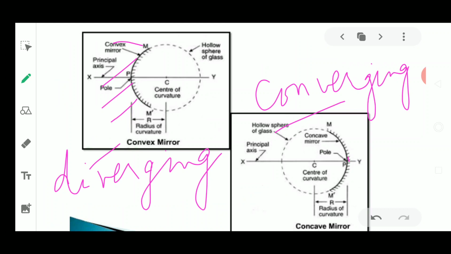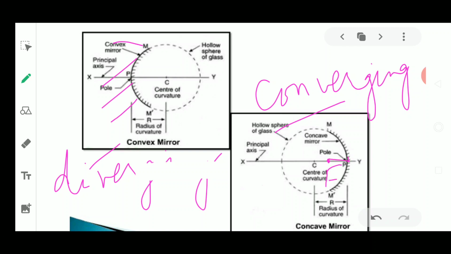This is the diagram for the focal length, where it is the distance from the pole till this focus. If the focus is lying here, then it will be the distance from the focus till the pole.